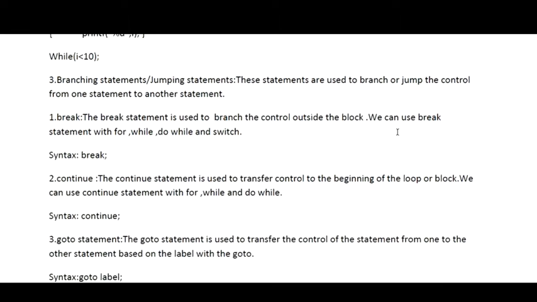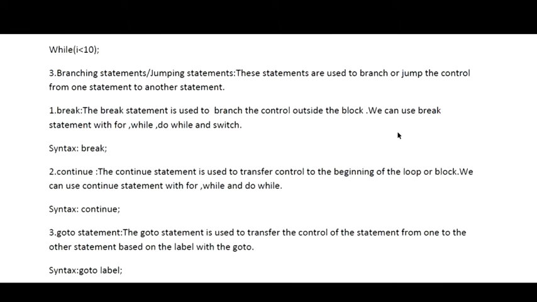The next kind of statement is the jumping statement. Jumping statements include break, continue and goto. These are the jumping statements which help you change the program flow.